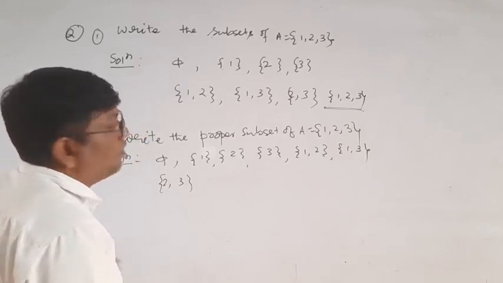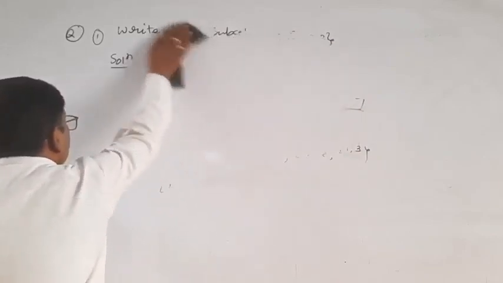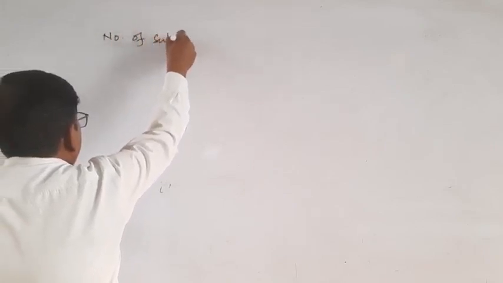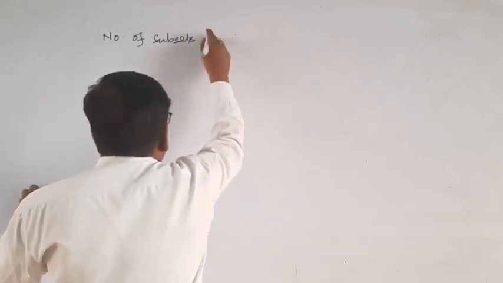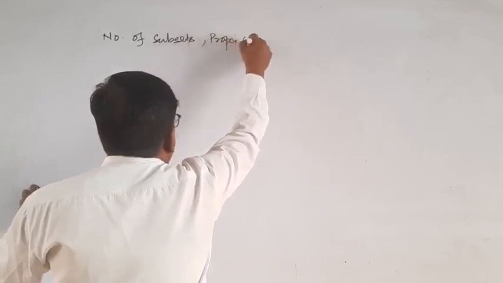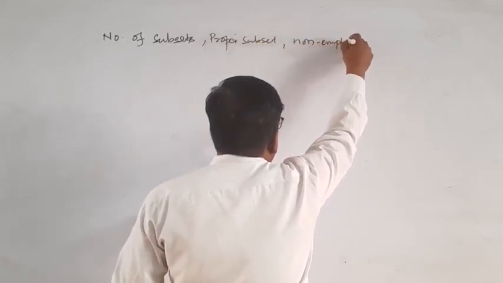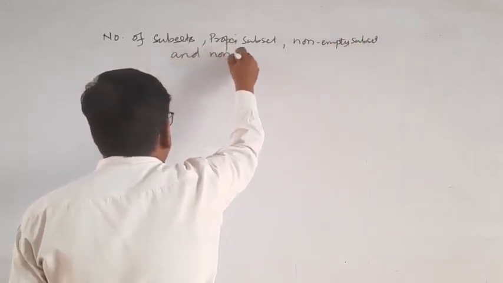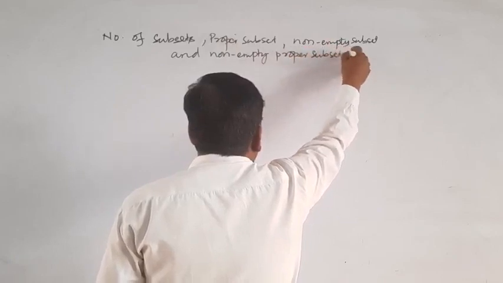Now, the number of subsets of a set: number of subsets, proper subsets, non-empty subsets, and non-empty proper subsets of a set.